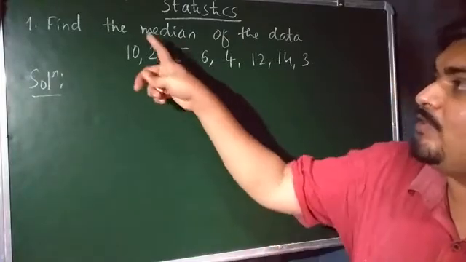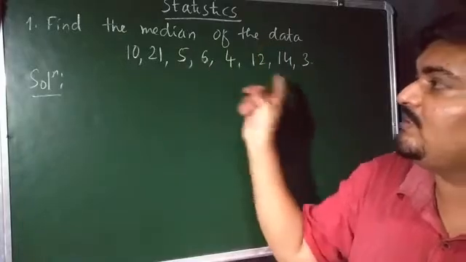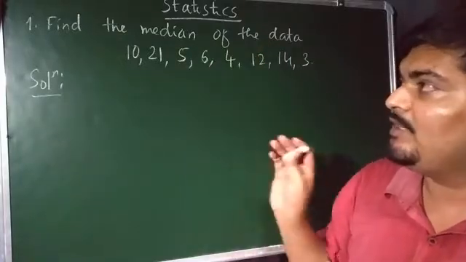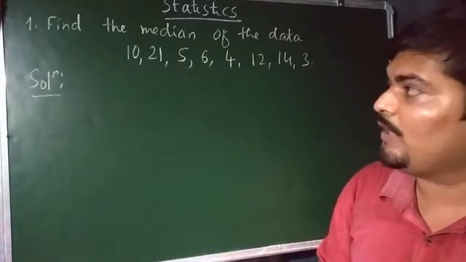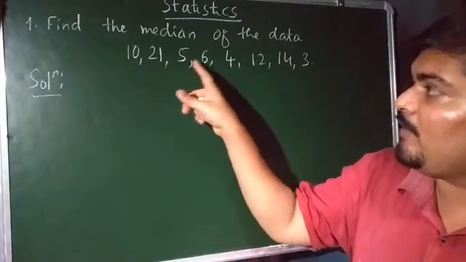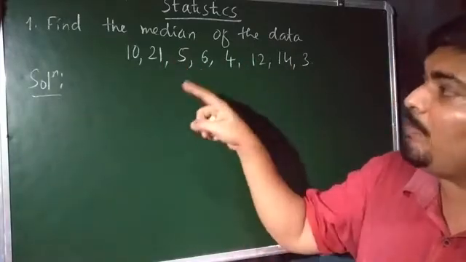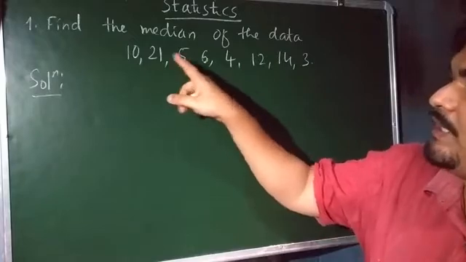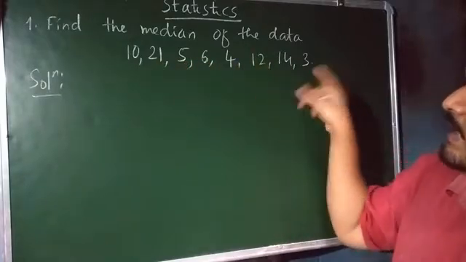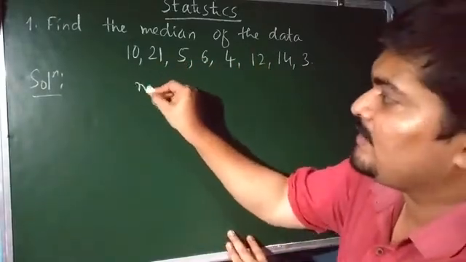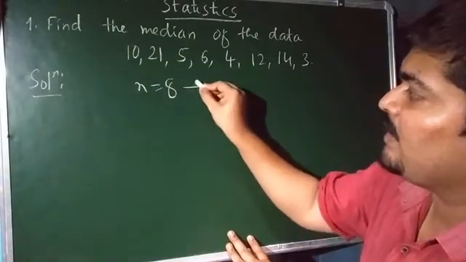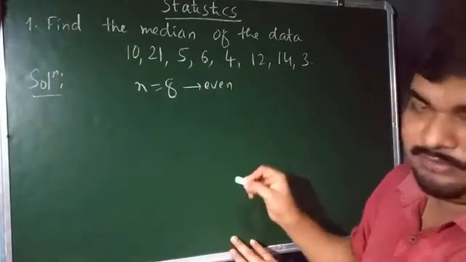Here our task is to find out the median of this ungrouped data points. Now first of all, what you are supposed to calculate? Your task is to calculate the number of observations. How many observations are there? 3, 6, 8, isn't it? That is n is equal to 8. Note that it is an even number, isn't it?